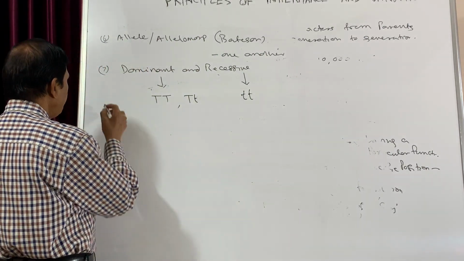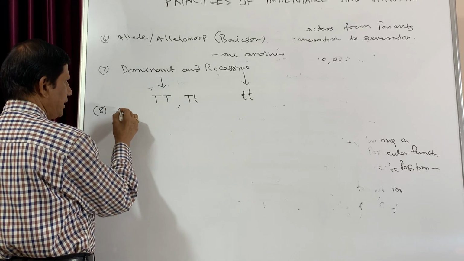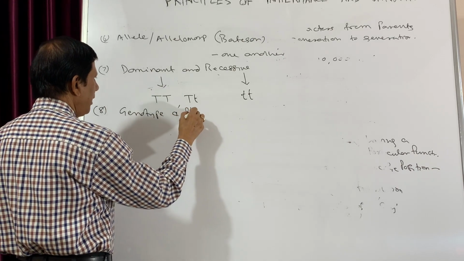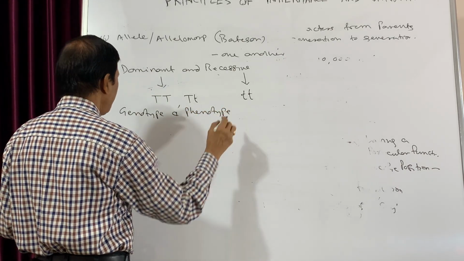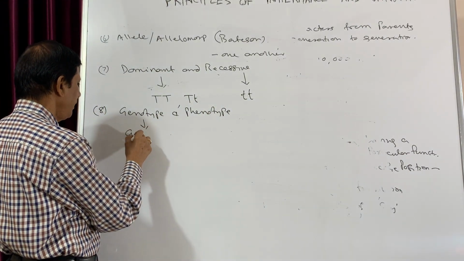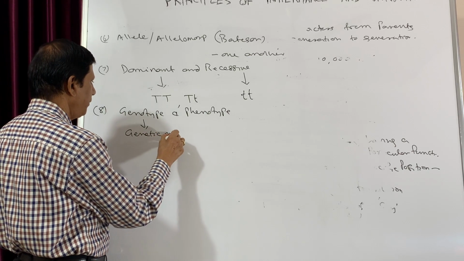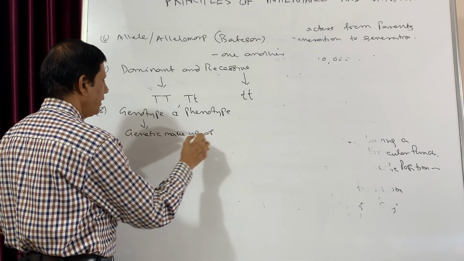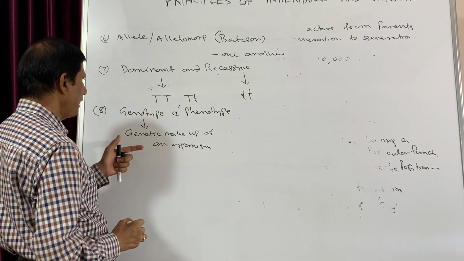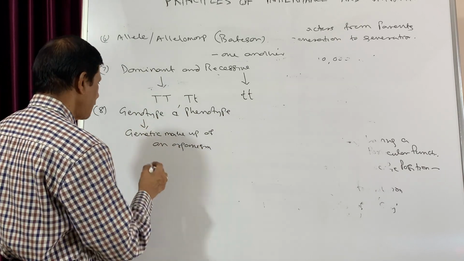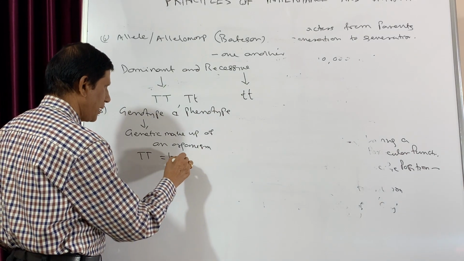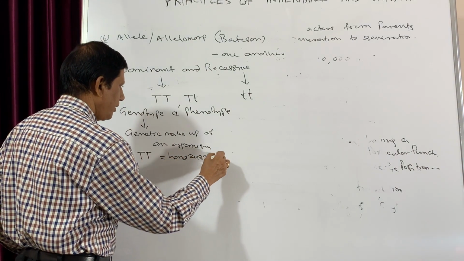Now, the next point that we will discuss is the genotype and phenotype. Now, what is genotype? Genotype is the genetic makeup of an organism. That means suppose we write capital T capital T, it is homozygous tall.